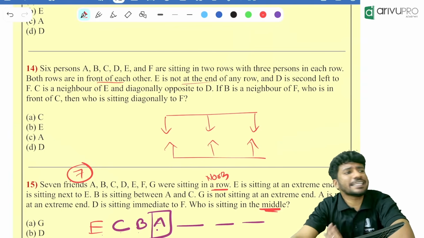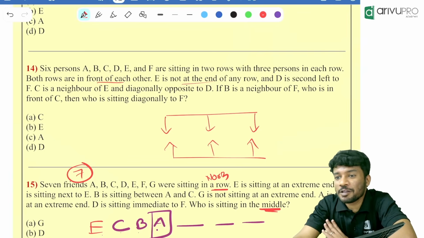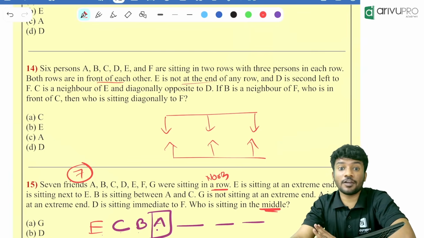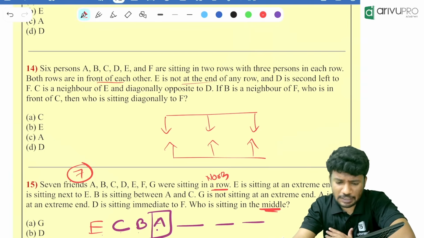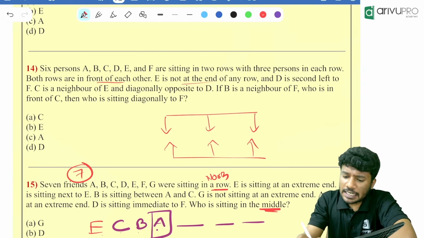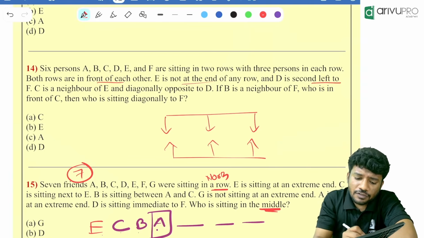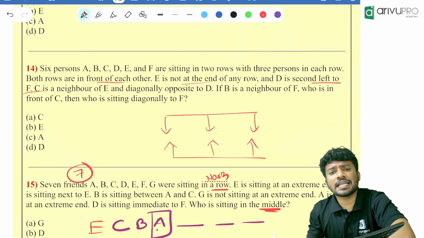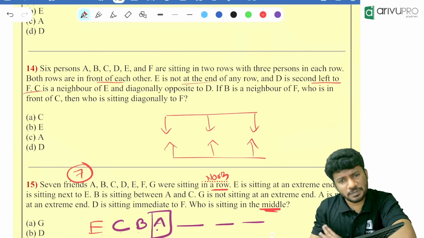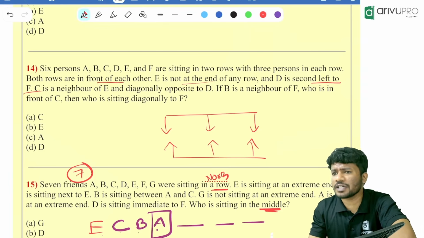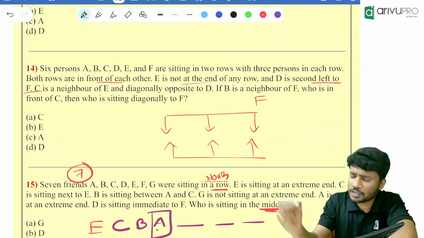That means E will be in the middle of any of the rows. Then D is second left of F. Can we start with an assumption directly? Randomly we will check. If our assumption is wrong, we will redraw it. Let F be over here.